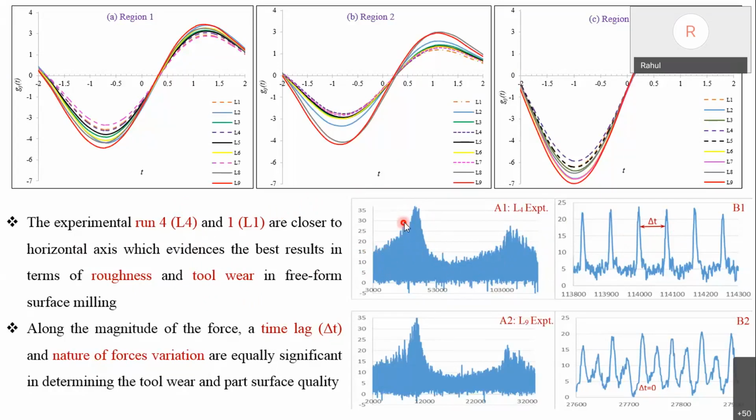Here it is an entirely different curve. I have averaged it out, and L4 corresponds to the best parametric combination. If we see the red color, L9 is always far away from the horizontal line, giving the worst results, in one sense. With L9 we could observe maximum roughness or maximum wear. So it is simply giving the worst results.